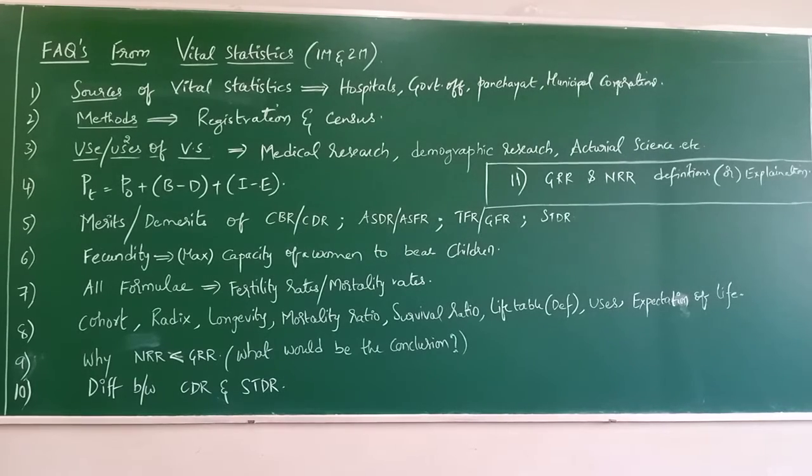So the person of age x, that person's probability of dying before reaching age x plus 1, that itself is a mortality ratio denoted by qx. Generally you know the formula, dx by lx, right? qx equals dx by lx. This we call it a mortality ratio.